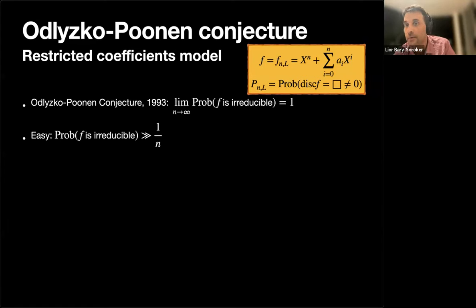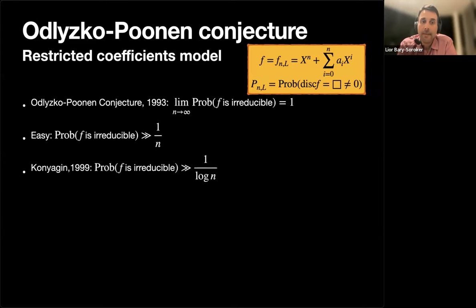We want to show the probability goes to 1. We only show that the probability doesn't go to 0 too fast. A much more elaborate work and a very seminal work in these studies is of Konyagin that showed that this probability is bigger than 1 over log n.